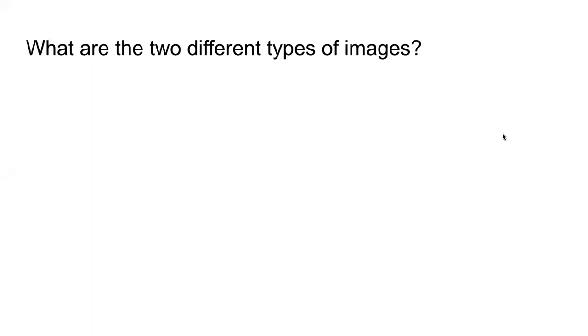Do you remember what are the two different types of images? And I'm not talking about erect image, inverted image, magnified image, or diminished image. Something more fundamental.